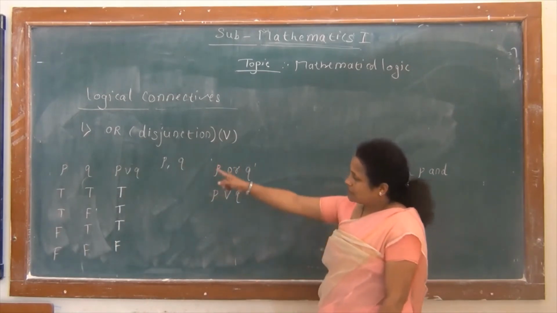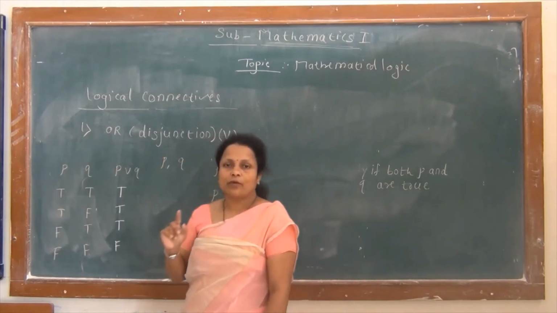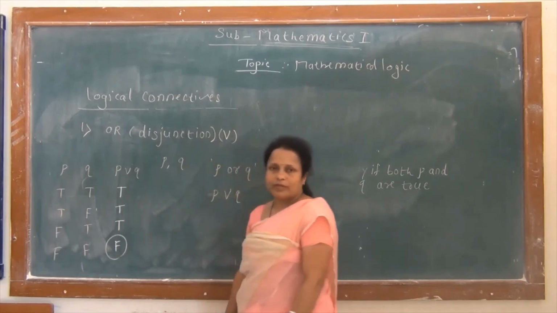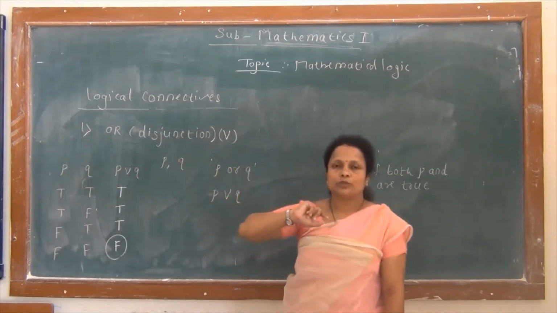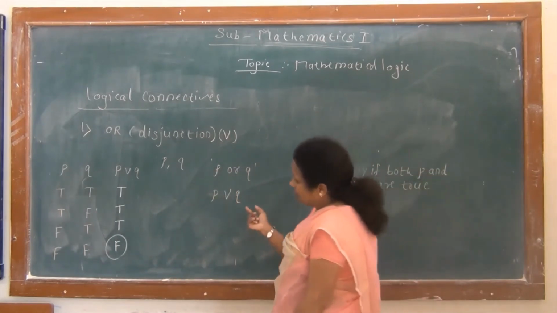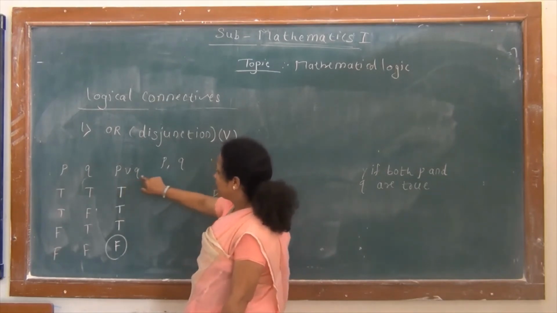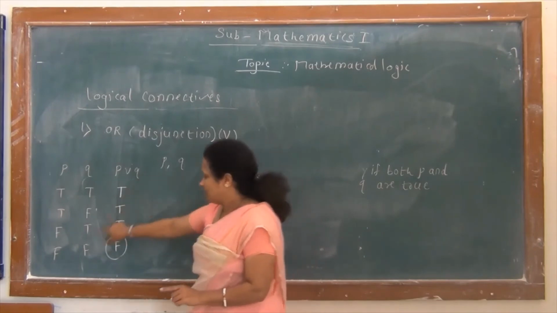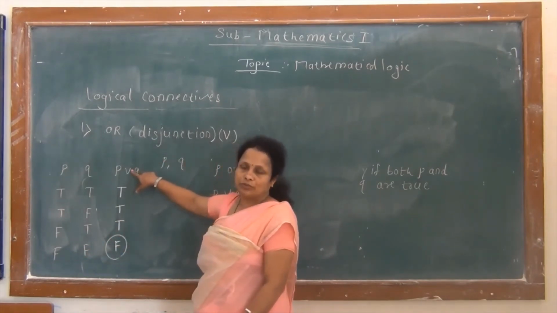So again observe this last column. As in our conjunction, here we have only one truth value F and the other truth values are true. So to remember this truth table for disjunction, again we have to remember one line: this disjunction P or Q is false only when both are false, otherwise it is true.